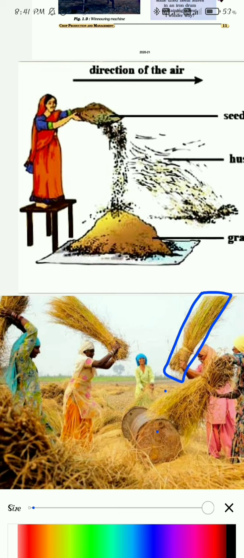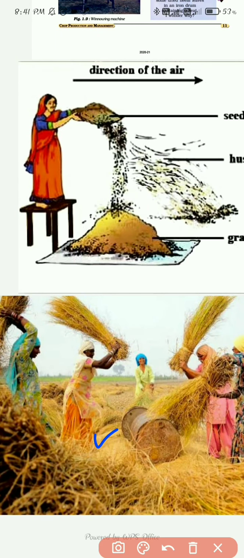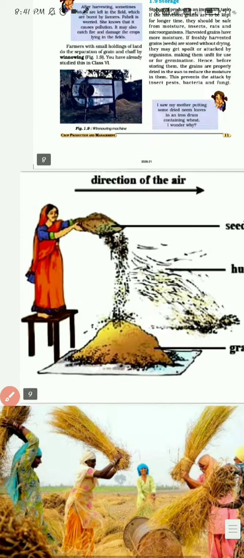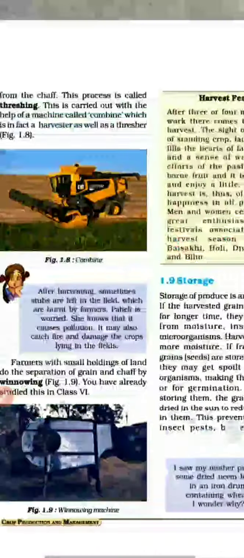Understood? They will beat the crop so hard that the seeds will fall out. You can see the seeds here also. Down here the seeds have got collected. When they keep on beating and beating, the seeds will fall out by themselves and we will get the grain. So this is threshing. It is done manually, or sometimes you can use machines also.